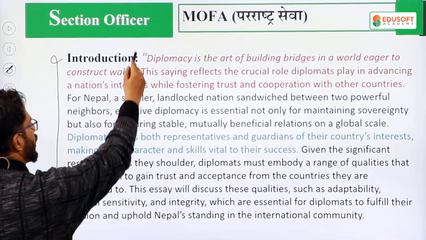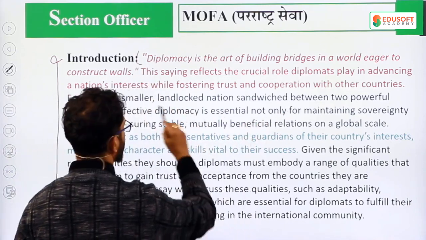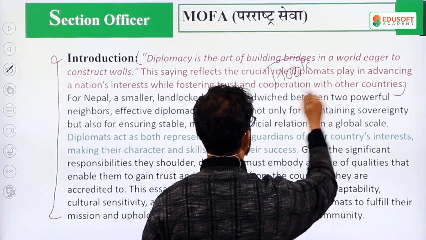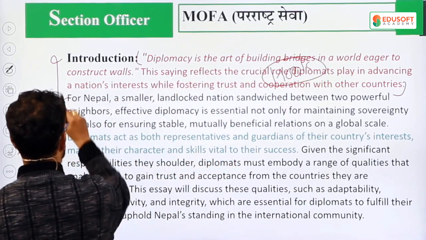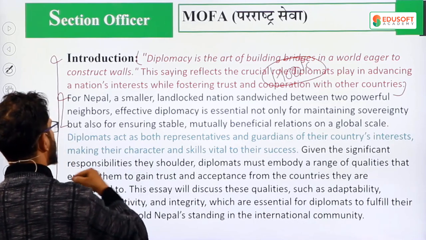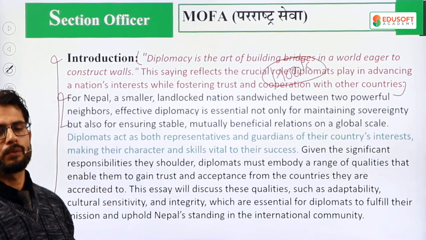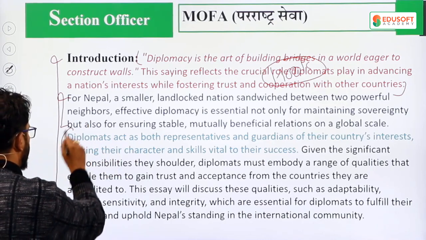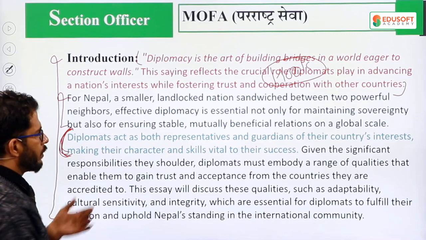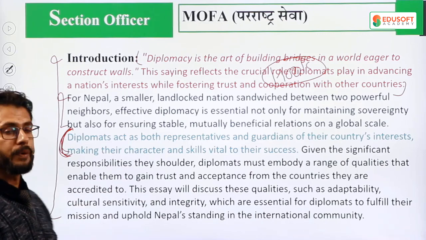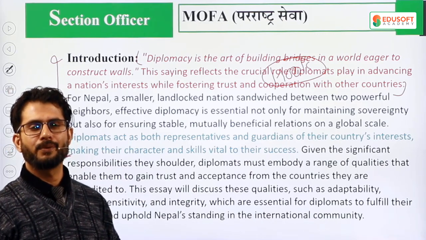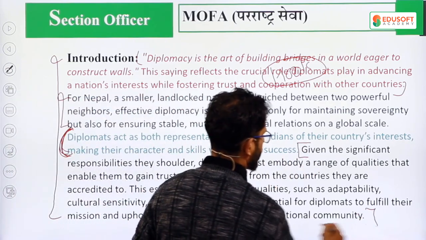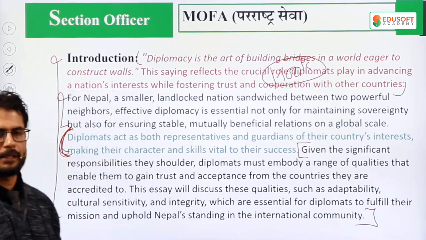This red area which I have highlighted here is your hook, students. It is your hook statement. Whereas this one is your background or contextual information. The blue shaded part talks about the importance of the topic, why the topic is important, and most importantly, this one is your thesis. This one is your thesis.